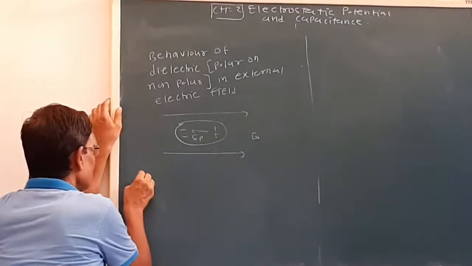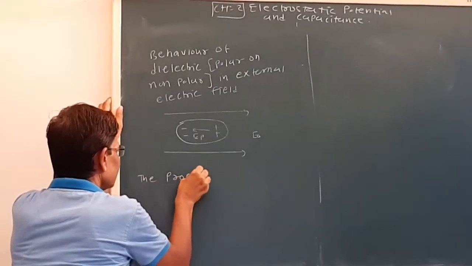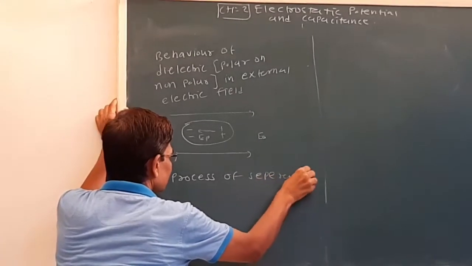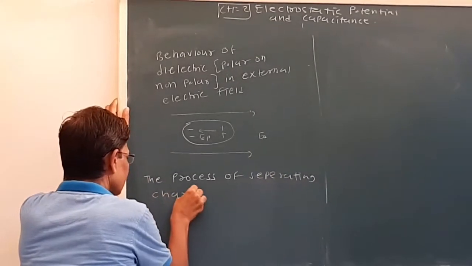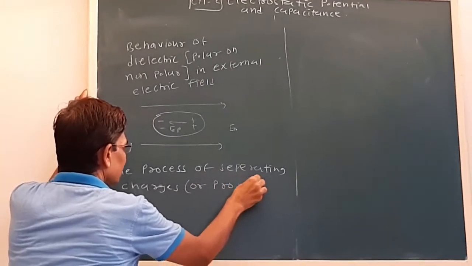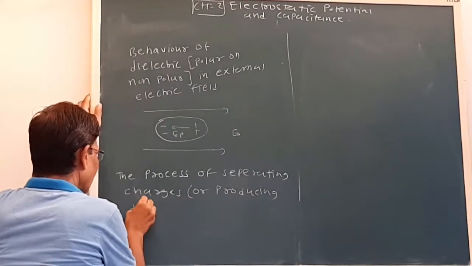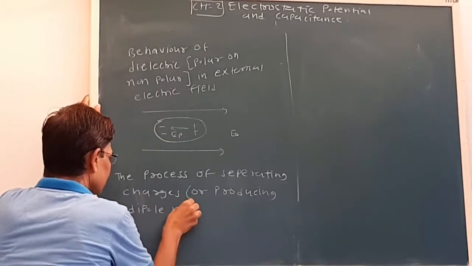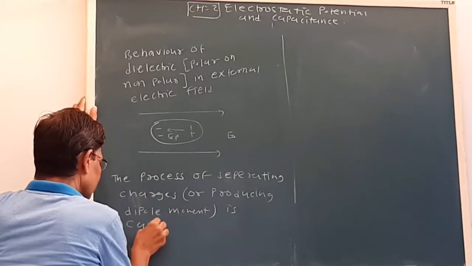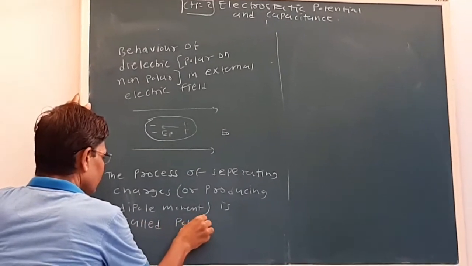Now see, the process of separating charges or producing dipole moment is called polarization.